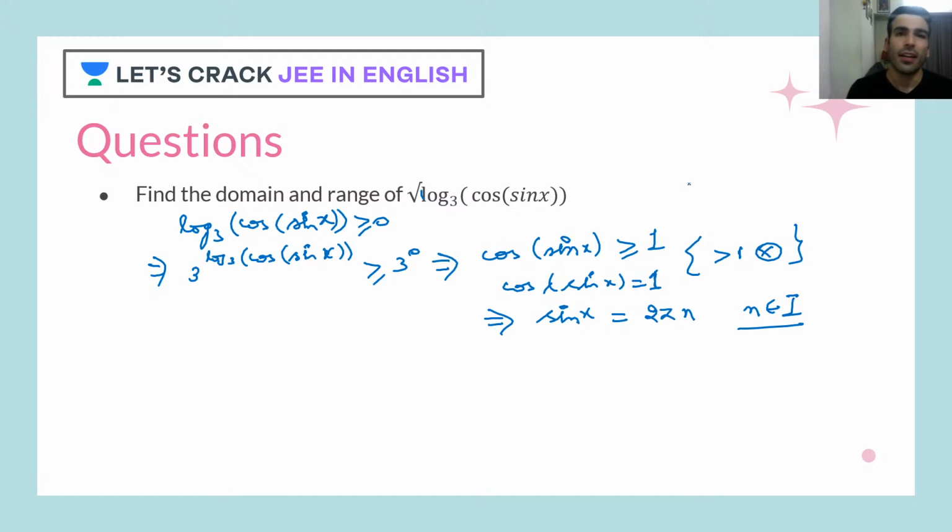Can sin x be 2 pi or 4 pi or minus 2 pi? No, it can't be, because sin x also has a limitation that it lies between -1 and 1. So the only possible case here is sin x equal to 0.